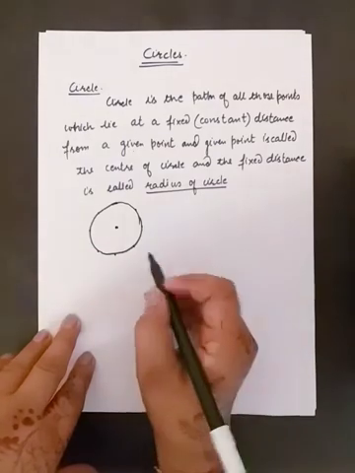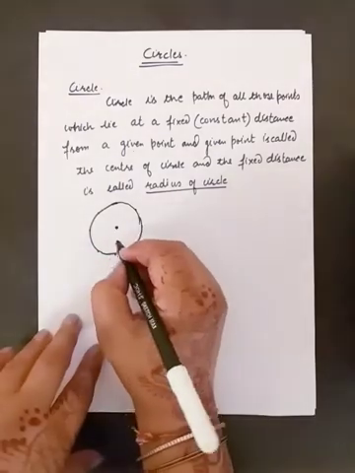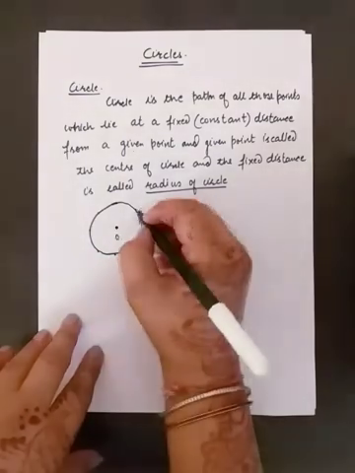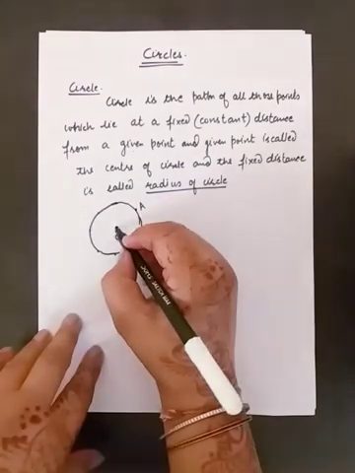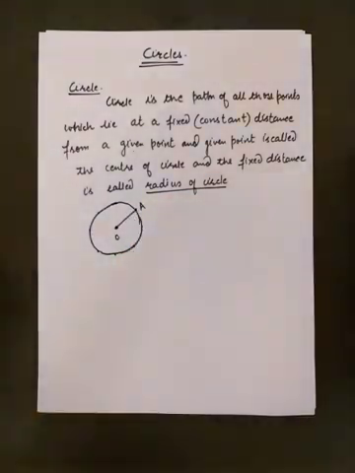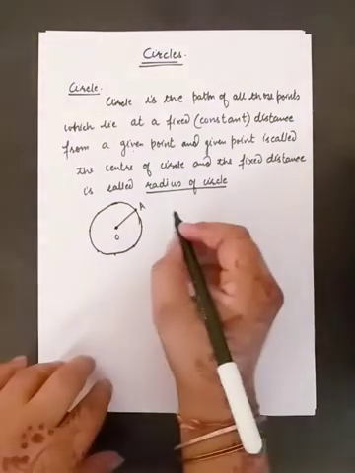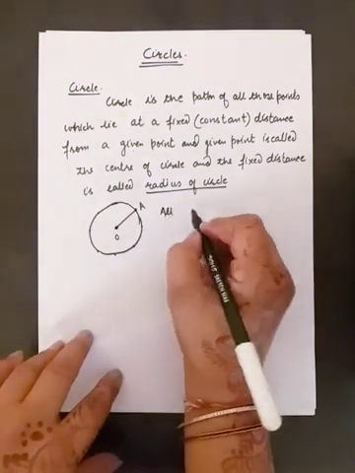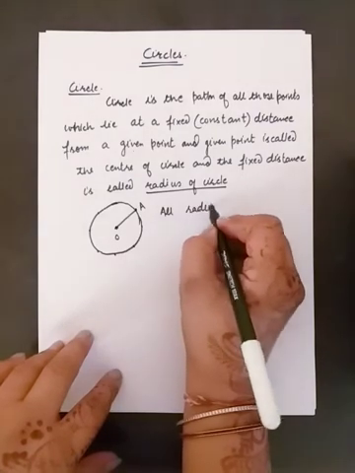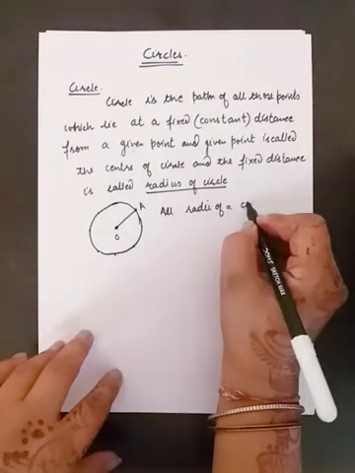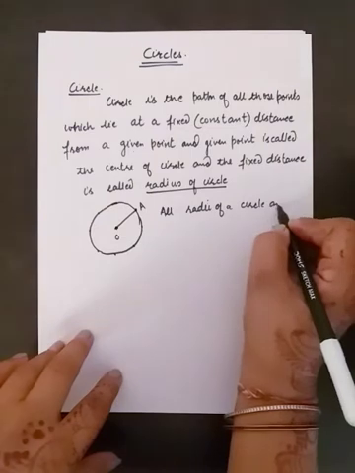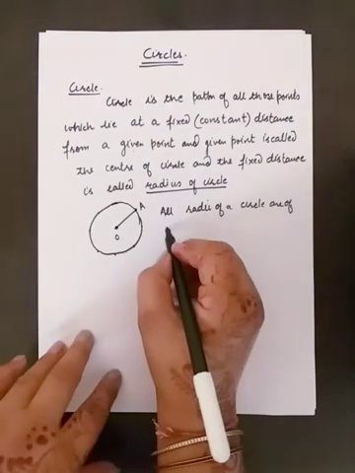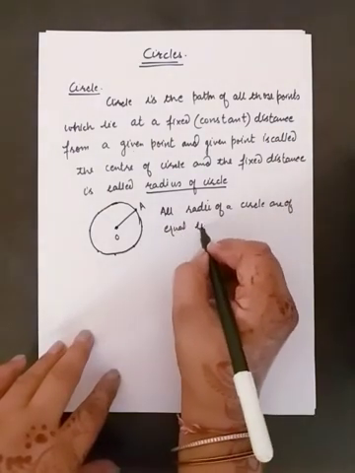So radius of a circle is the distance between the center and a point lying on the boundary of the circle. And length of all radii of a circle are equal. All radii of a circle are of equal length.